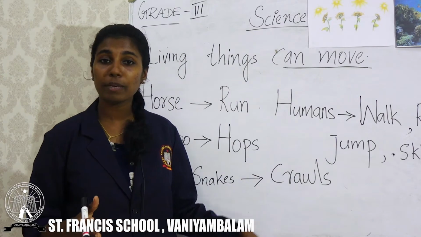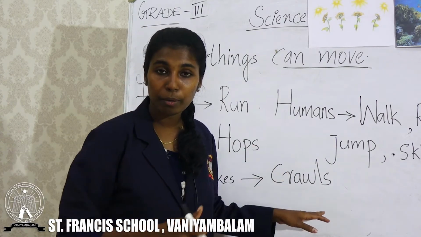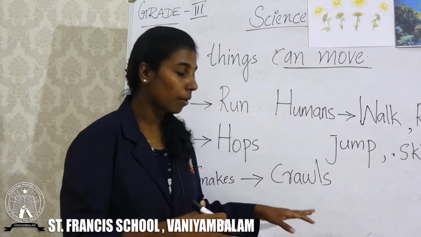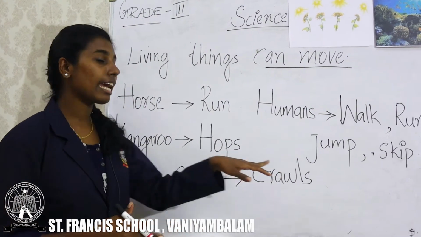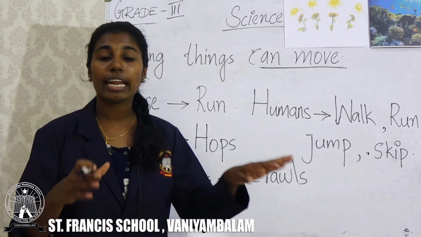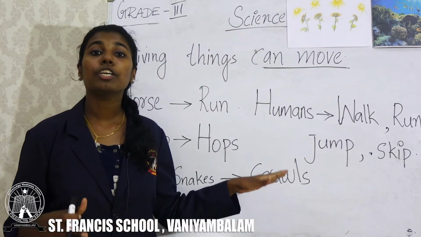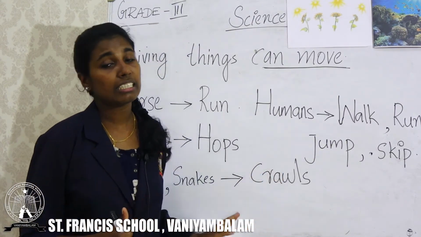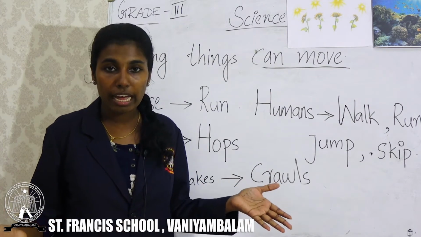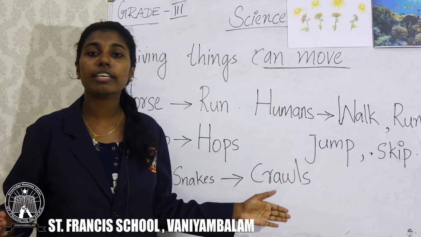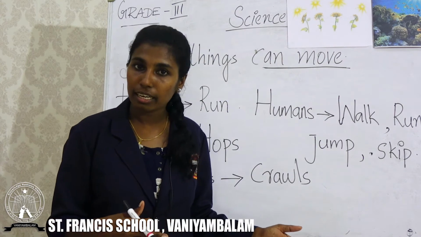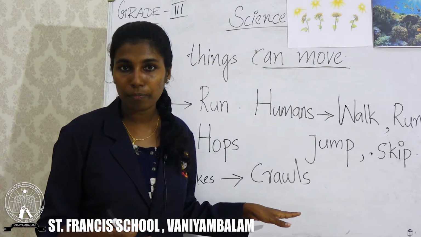So, crawls means Irayuga. That means insects can crawl using their hands and legs. Snakes can crawl using their body, though they don't have any legs or hands. Clear? Did you understand the word crawls?